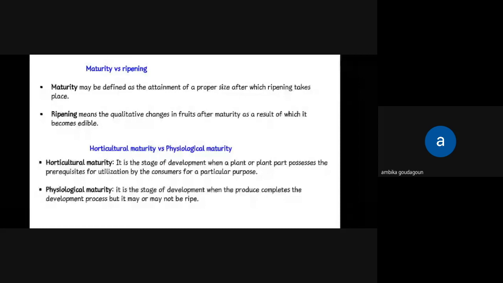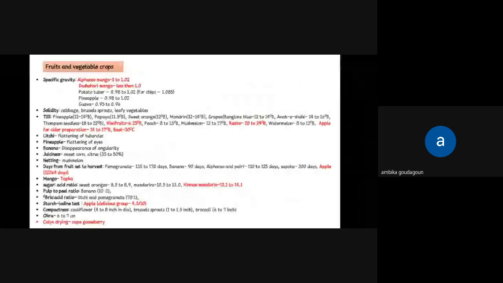Coming to horticultural maturity, it is a stage of development when a plant or plant part possesses the prerequisites for utilization by the consumer for a particular purpose. Whereas physiological maturity is a stage of development when the produce completes the development process; it may or may not ripen. Coming to various fruits and vegetable crops for their maturity indices, coming to specific gravity, Alphonso mango